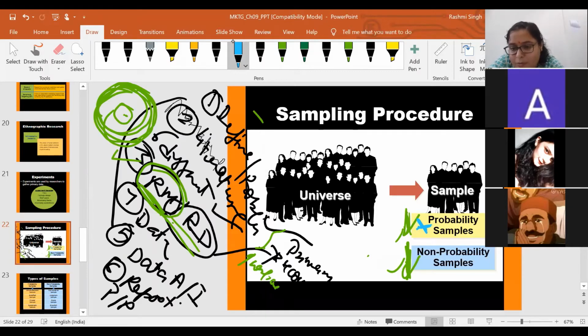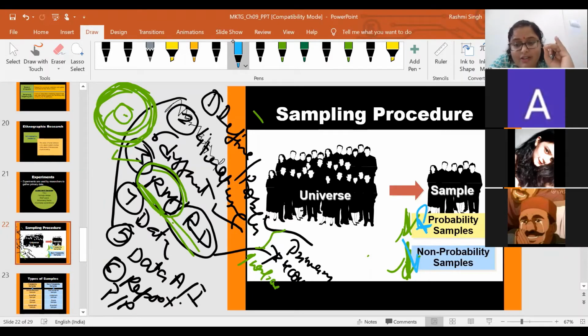I am talking about probability sampling and non-probability sampling. So let me explain. When a researcher is using different types of statistical tools, or if the researcher is following different statistical techniques, then that sampling is known as probability sampling.